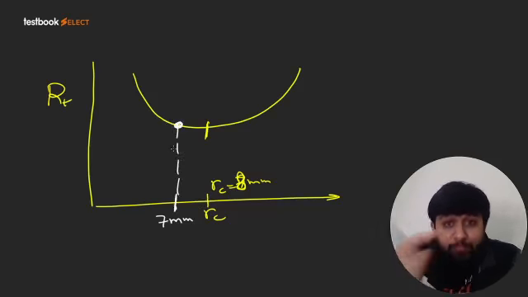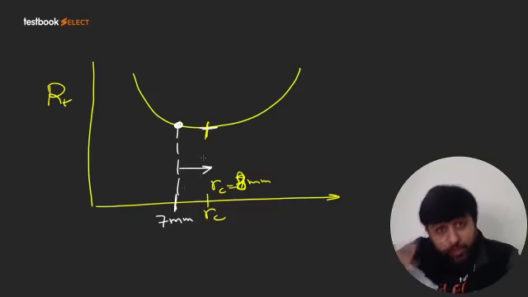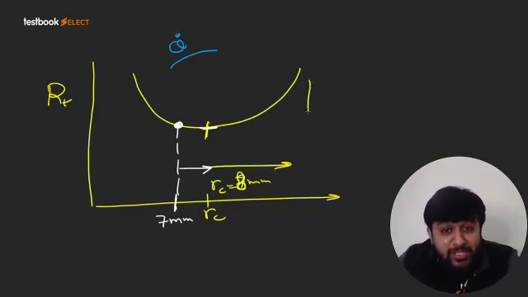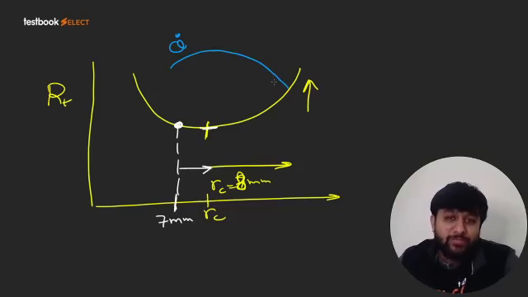Now, when you add material, what will happen? The R2 value will increase. It will move towards the critical point. So resistance will decrease, and if the resistance decreases, the heat transfer rate will increase. Beyond the critical point, the resistance will increase, and therefore the heat transfer rate will decrease.